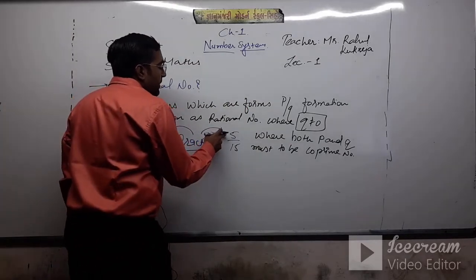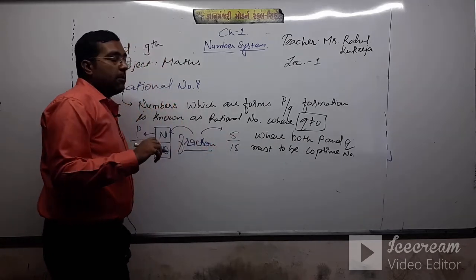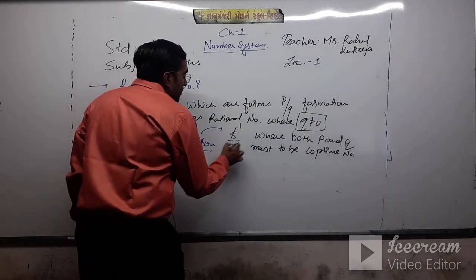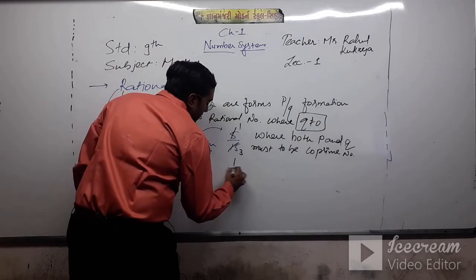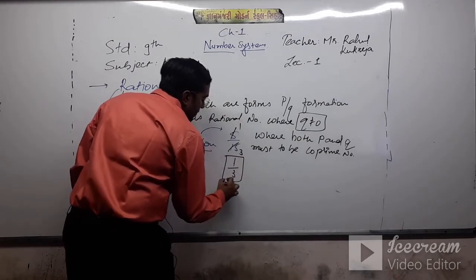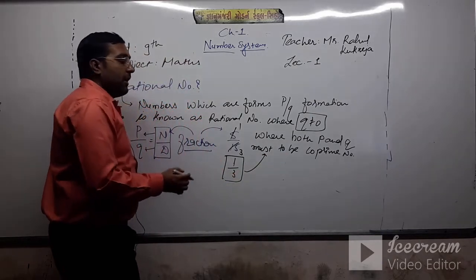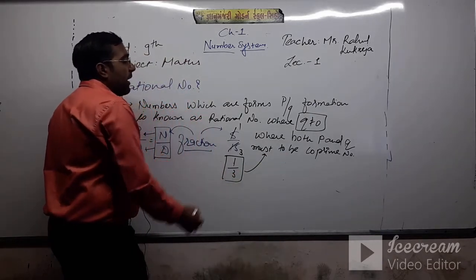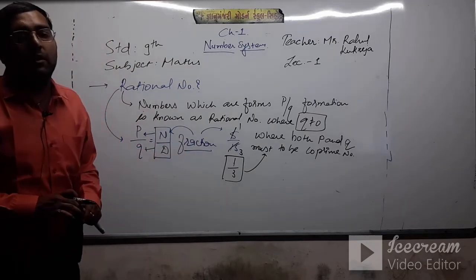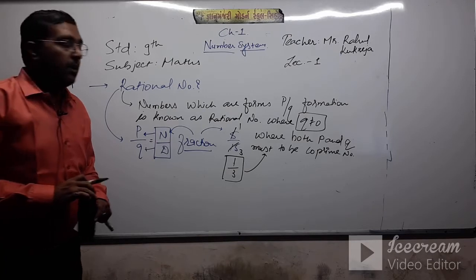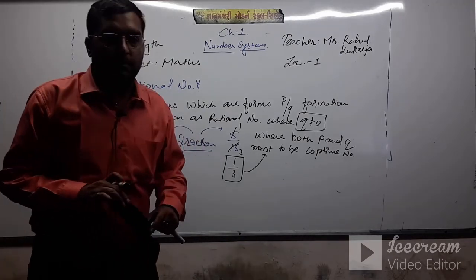Here 5 is my p and 15 is my q. 5 and 15 are not co-prime, but when I cancel both numbers, 5 ones are 5, 5 threes are 15, so the answer will be 1 by 3. 1 by 3 is in co-prime form, p and q are both co-prime numbers, so 1 upon 3 is a rational number. Clear?